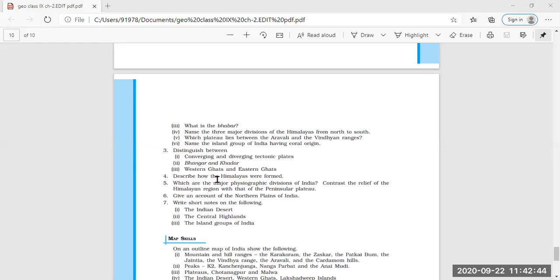Then next, Bhangar is not suited for cultivation because the nodules are calcareous, that is kankar form. It is pebble, whereas the Khadar soil is clayey soil, and it is ideal for intensive agriculture. So these differences we can say for Bhangar and Khadar. Am I clear?